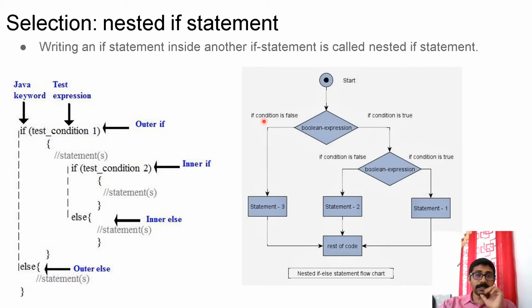Next one is the nested if statement. Again, it's another logical improvement over the previous if else statement. Writing an if statement inside another if statement, that is called a nested if statement. You can see this. If condition, your true block is starting.